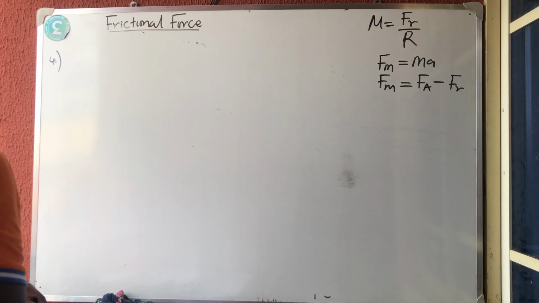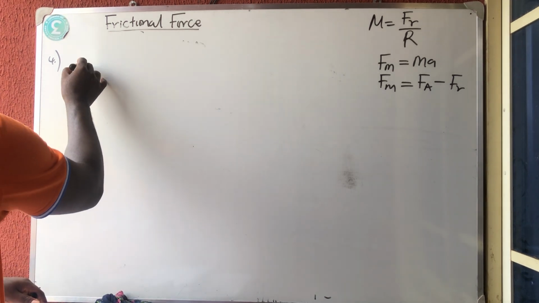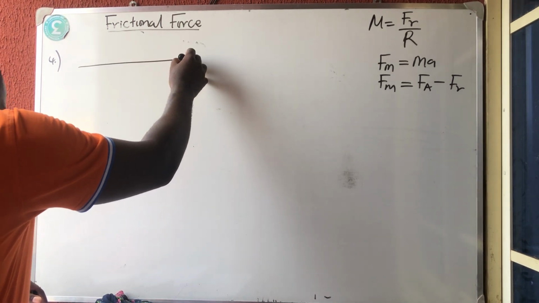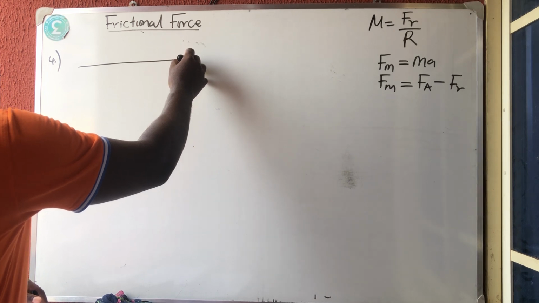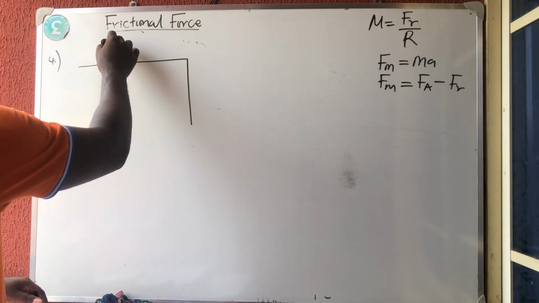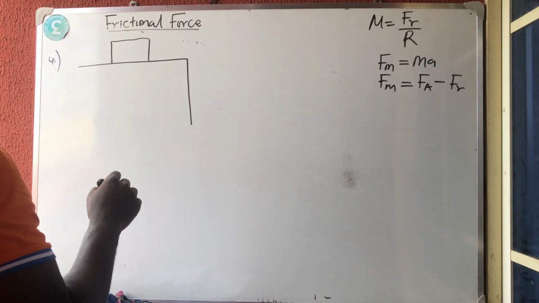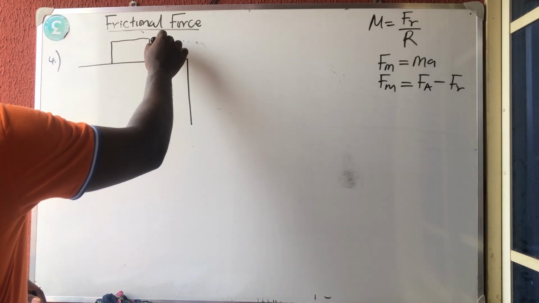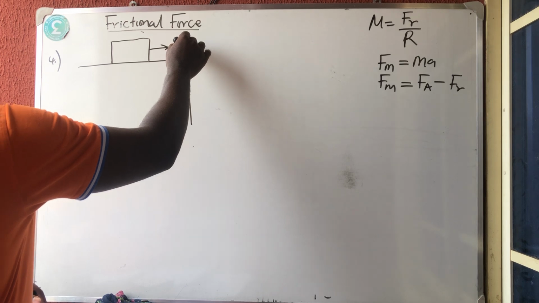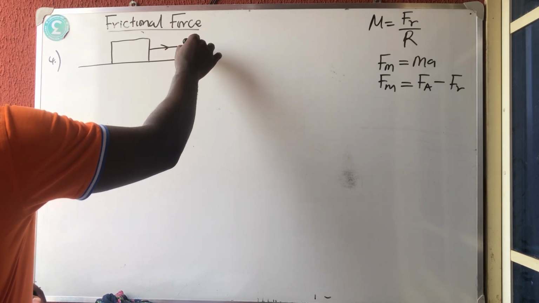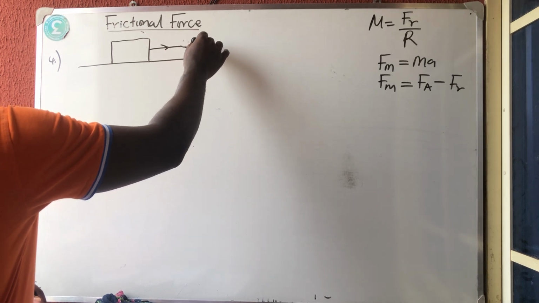So for number 4, they gave us this diagram now. The body is on this surface, and the body moves this way, getting to this place, which has a roller like this.